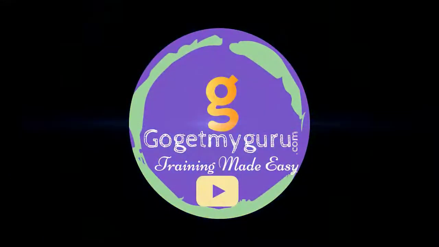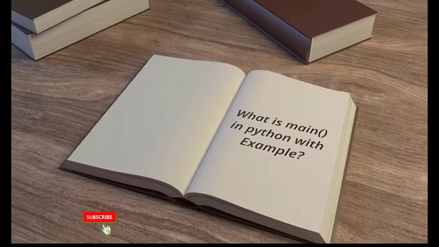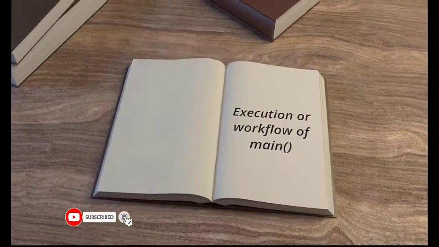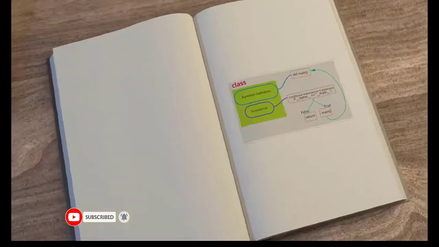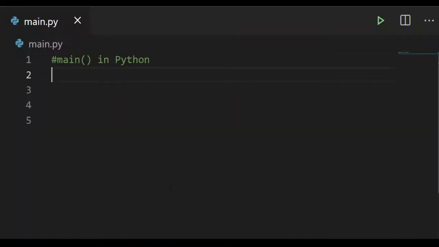Before we proceed with today's session, let's have a look at the agenda of today's session. In this session, we'll try to discuss the main function.